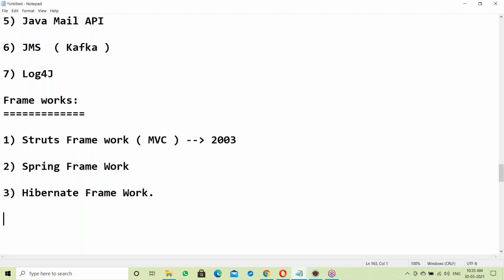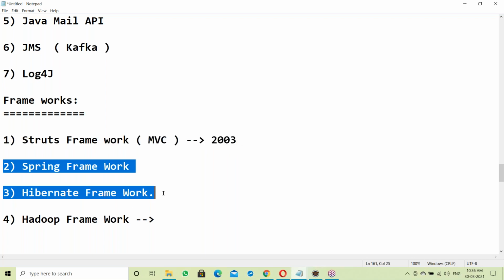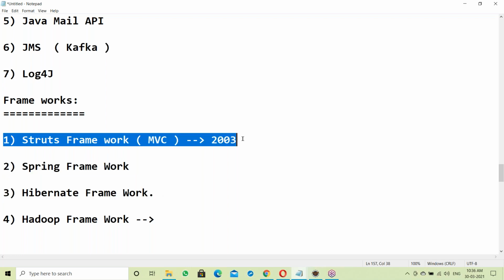After the Hibernate framework, next is the Hadoop framework, which is also part of Java. What is the purpose of the Hadoop framework? These other frameworks are for developing web applications. Struts is only for simple web applications with fewer transactions. Spring and Hibernate are for enterprise applications, which handle a very large number of transactions.